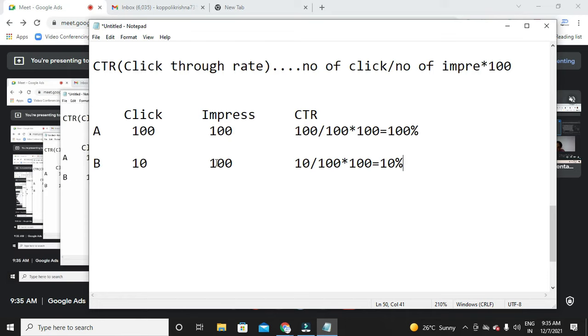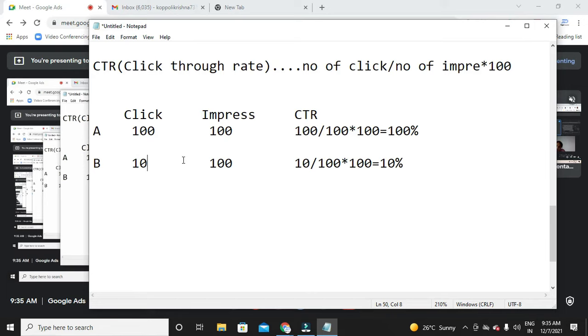B's ad is appearing 100 times, but how many clicks is he getting? Only 10 clicks. Whereas A's ad is appearing 100 times, and how many clicks is he getting? 100 clicks. That means however many times the ad appeared, that many clicks it got. That means people find it relevant and click on the ad. This other ad also appeared 100 times. Why haven't people clicked on the ad? There might be a lot of reasons for not clicking.